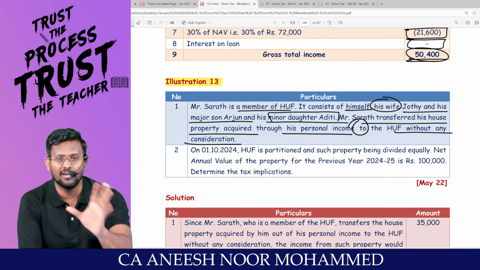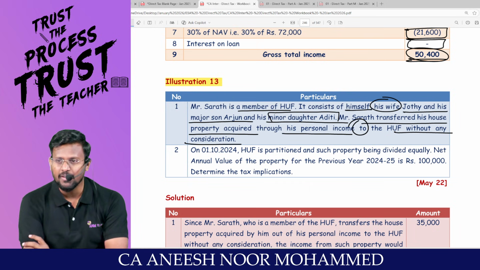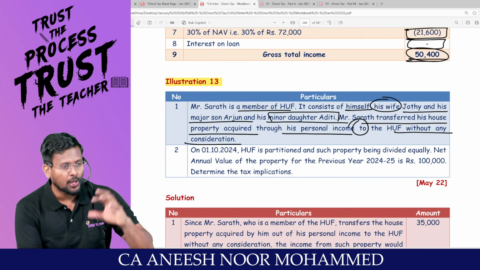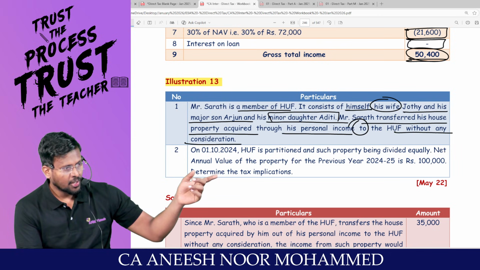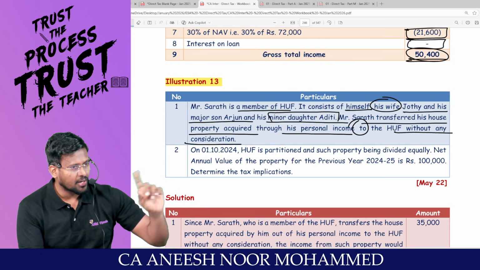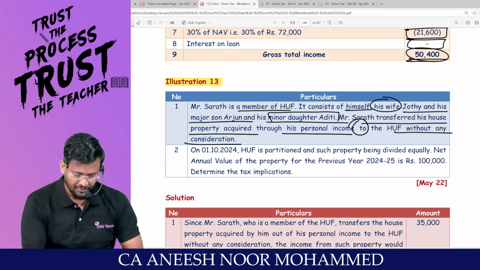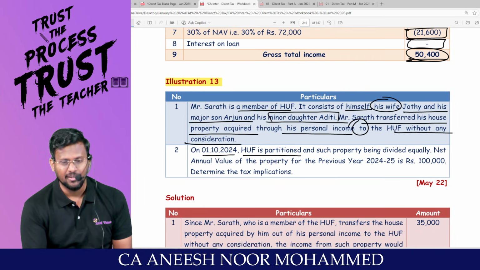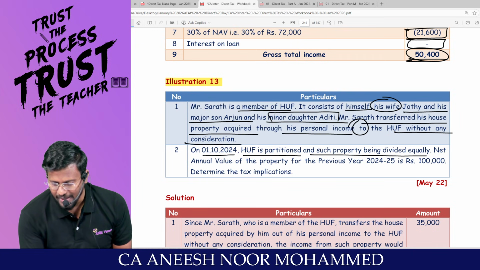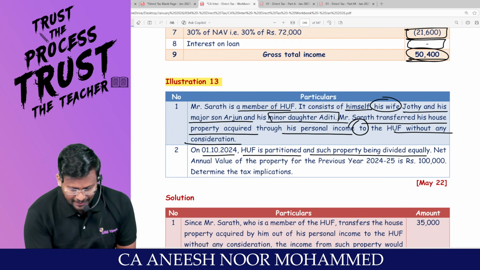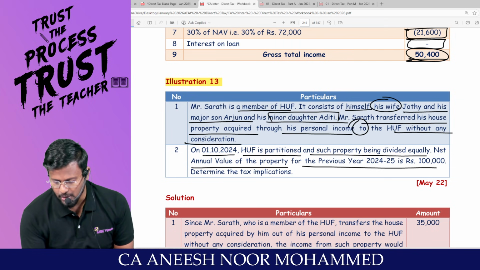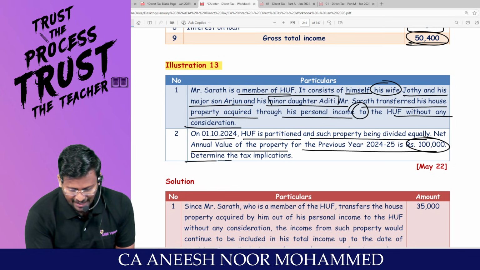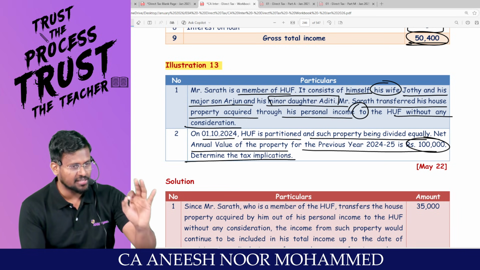This is conversion of private property into HUF property. Any income accrued or arisen from that converted property will be clubbed in the hands of Sarath Kumar. On 1/10/2024, the HUF is partitioned and such property is divided equally. Net annual value of the property for the previous year 24-25 is 1 lakh. Determine the tax implications is the question.